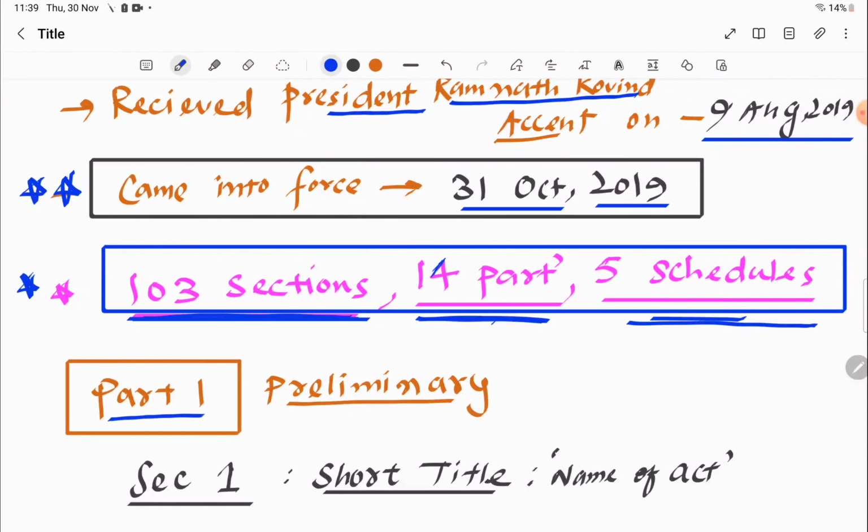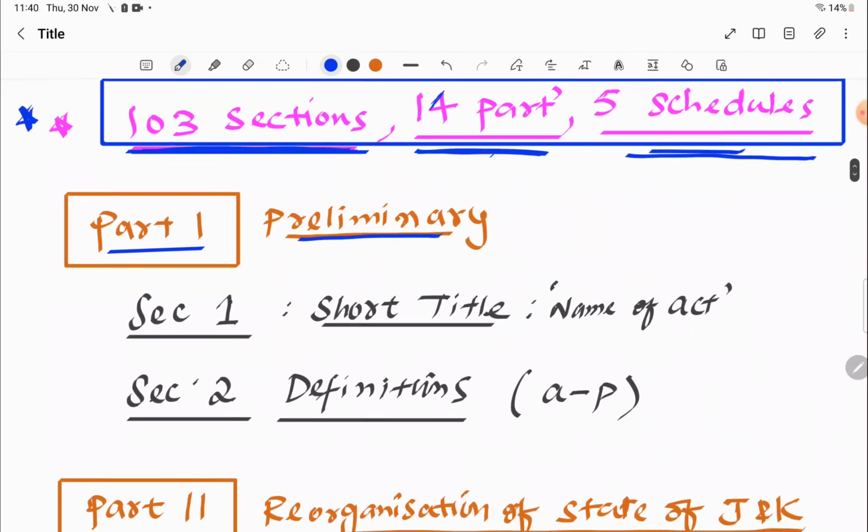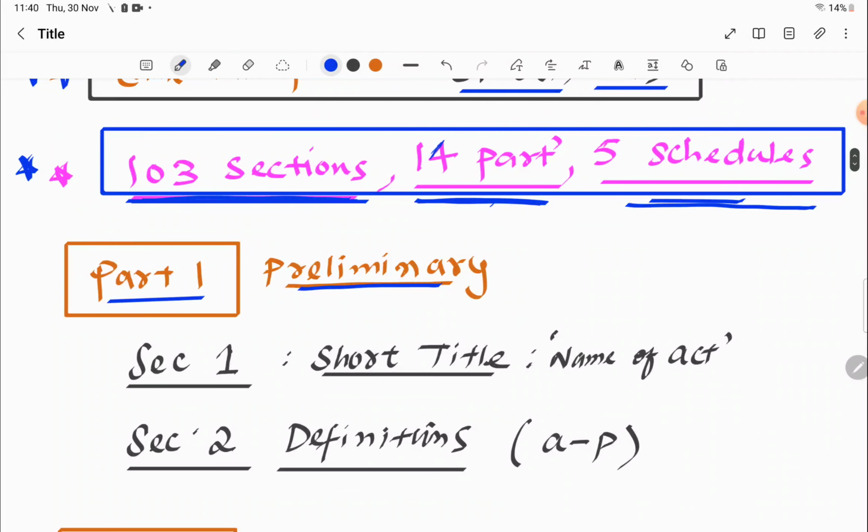So part 1, total parts are 14. Part 1, its title is Preliminary, and it has two important sections. The first section discusses the short title, that is the name of the act. What is the name of the act? J&K Reorganization Act 2019. So section 1 tells us about the short title of the act.